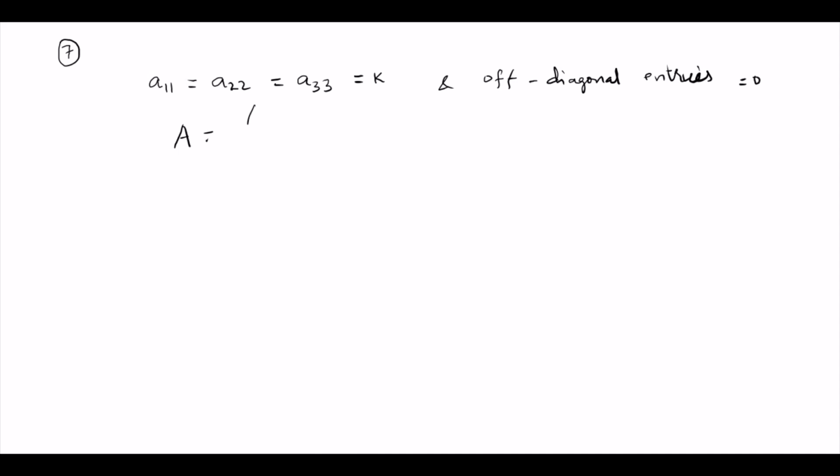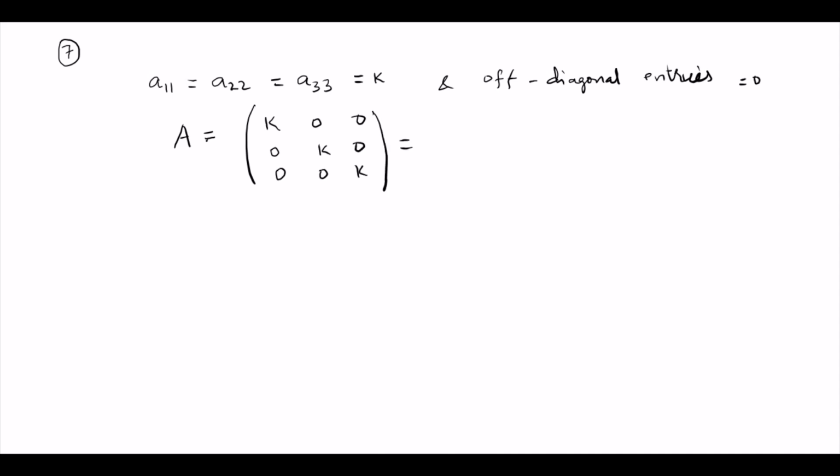If all the diagonal entries A11, A22, and so on, for example let us take the 3 by 3 case, are equal to k and the off-diagonal entries are 0, such a matrix looks like k 0 0, 0 k 0, 0 0 k.